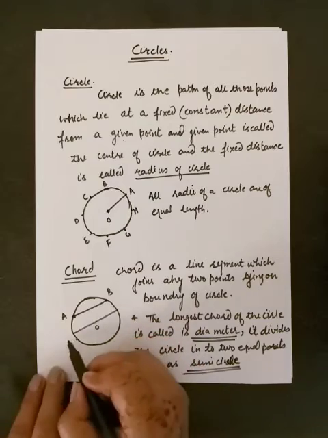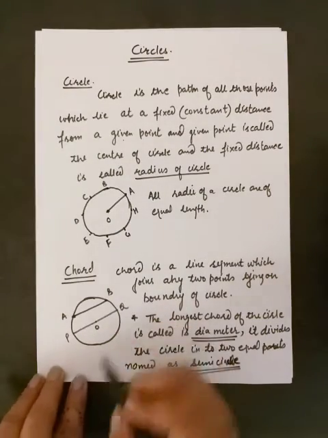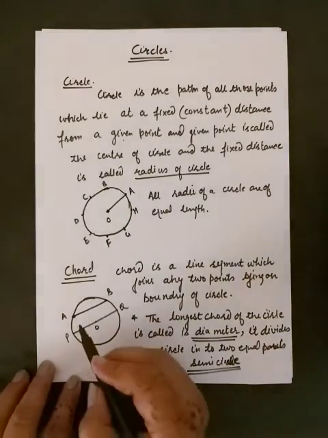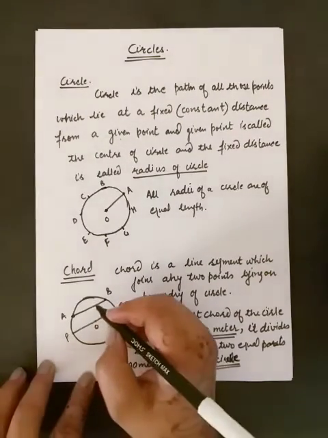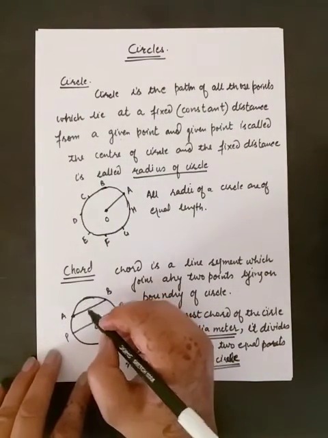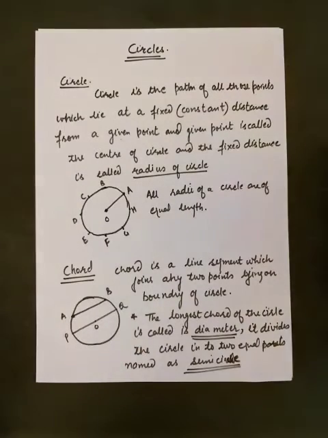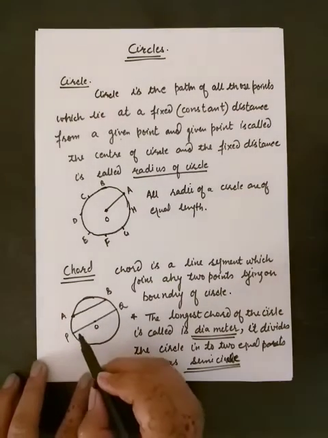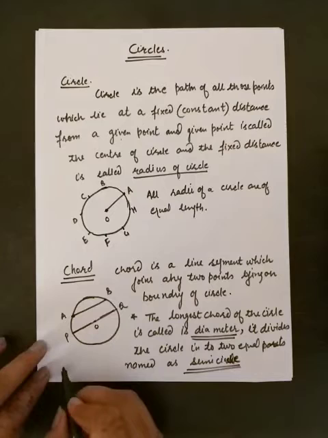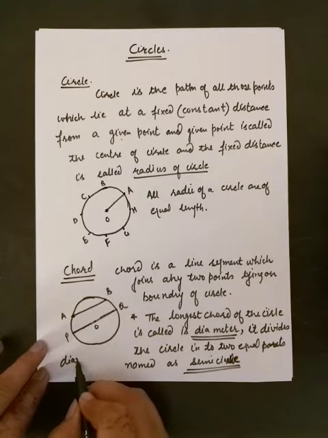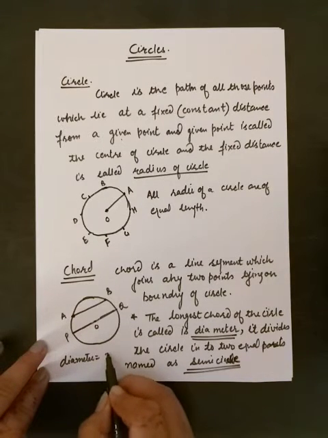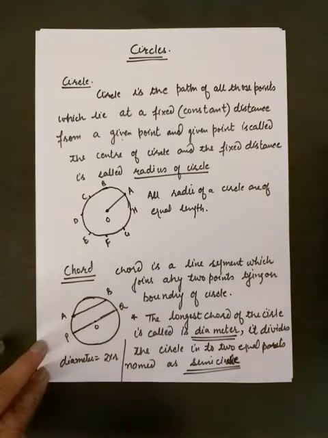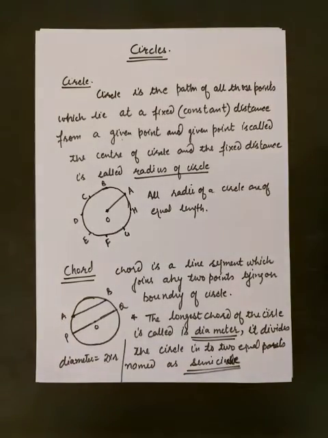So here chord PQ is known as diameter of circle because this is the longest chord. Similarly, we can draw many chords which pass through the center. So what is the speciality for diameter? It is the longest chord and it passes through the center of the circle. And diameter is always equal to double of radius. Diameter is equal to 2 multiplied by the radius of the circle.